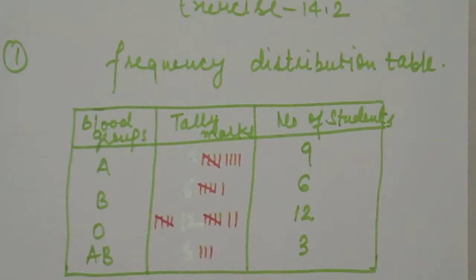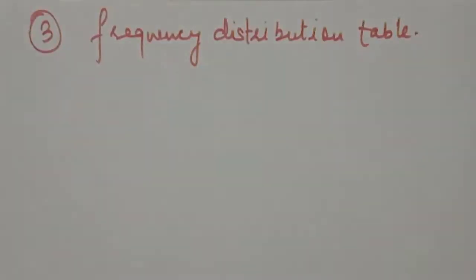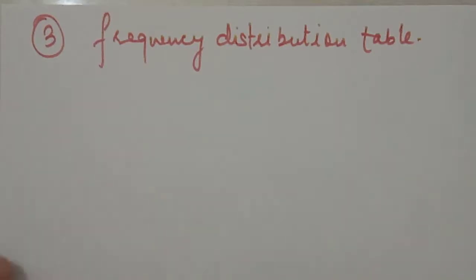Okay students, we will take the third question. In the third question we have to make a frequency distribution table. The relative humidity in a certain city for a month of 30 days was given, and we have to give reasons and answers to some other questions also. First of all, construct a grouped frequency distribution table, and the groups are already given to us, 84 to 86, 86 to 88. So we will make a grouped frequency distribution table.